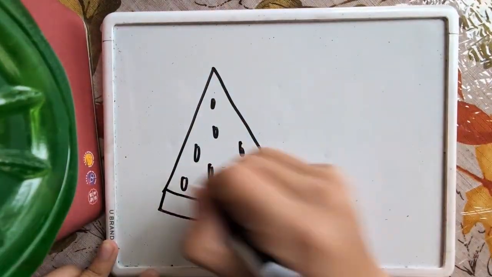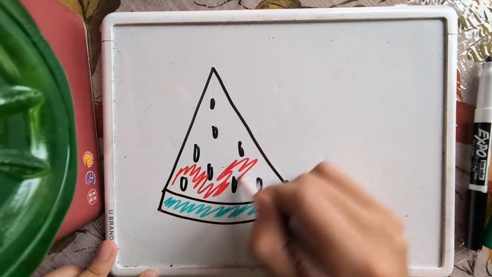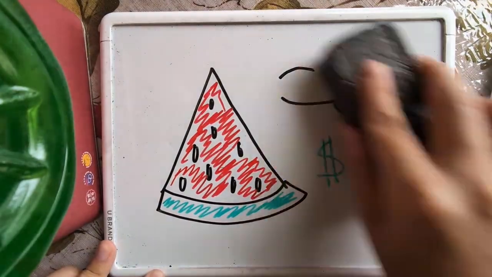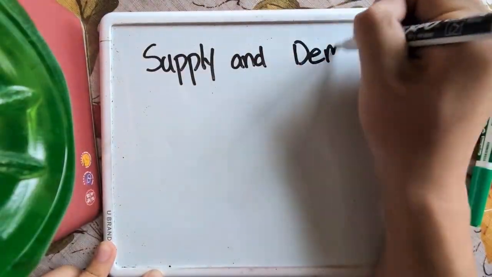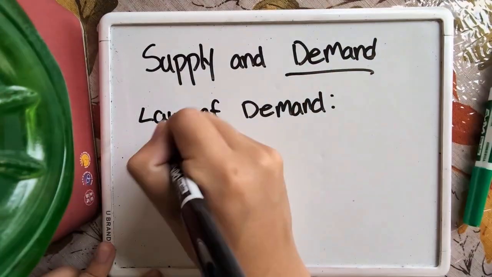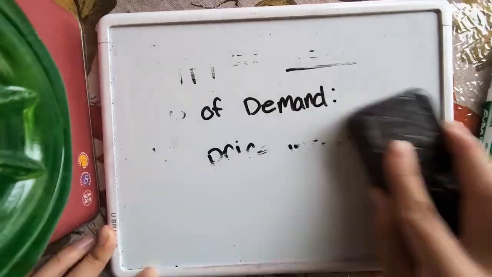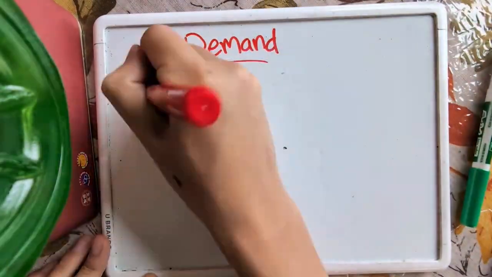Whether you're buying food, booking a flight, or browsing the internet, supply and demand are always at work, deciding what we'll pay. Let's break it down. Let's start with the basics. Demand refers to the different quantities of goods that consumers are willing and able to buy at various prices. To understand demand, let's consider the law of demand. It says when the price of a product increases, quantity demanded decreases, and vice versa.